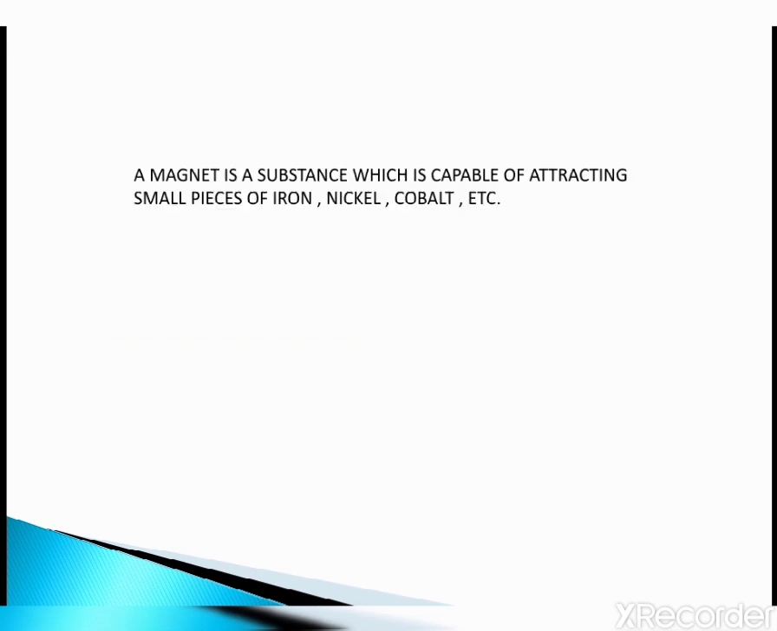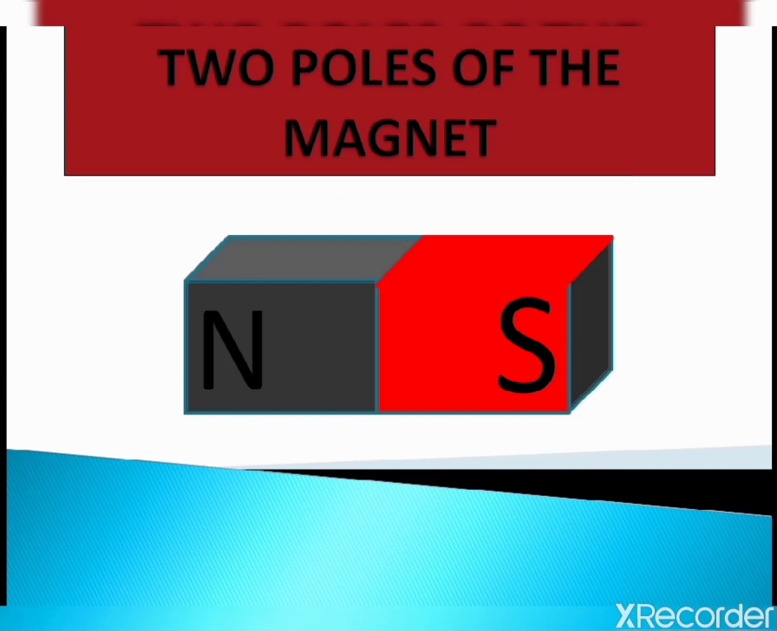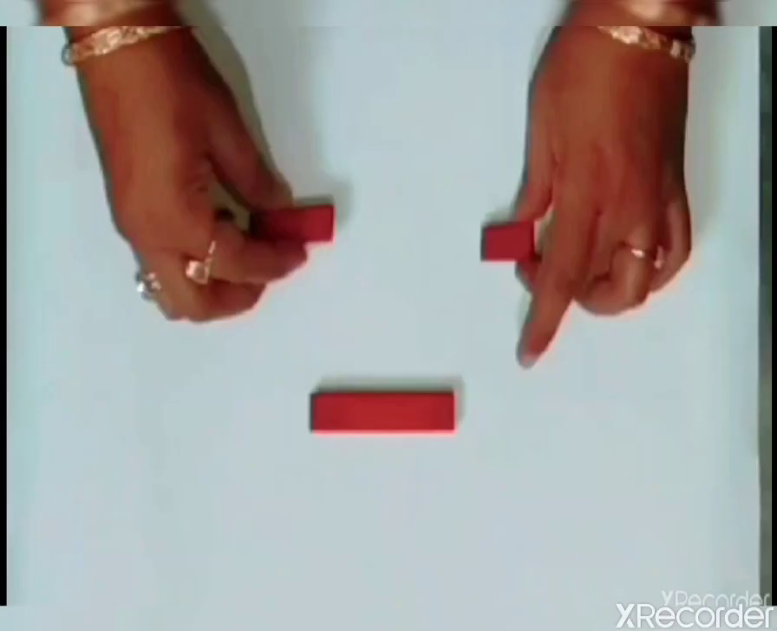Magnet is a substance which is capable of attracting small pieces of iron, nickel, cobalt, etc. Properties of magnet: a magnet has two poles. One is the north and the other is the south. What will happen if we divide the magnet in two parts? Let us see how.